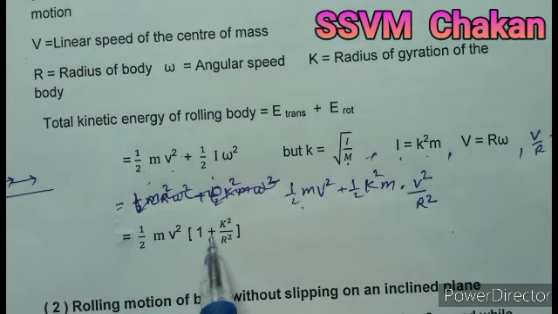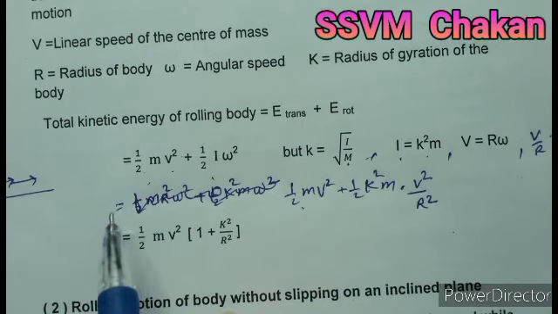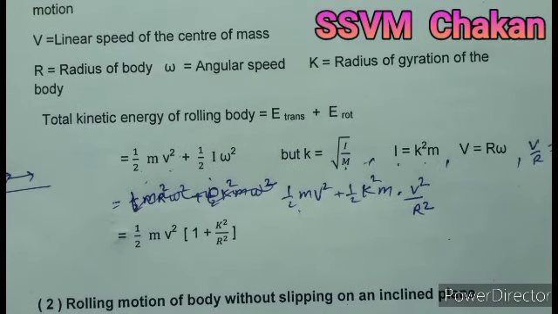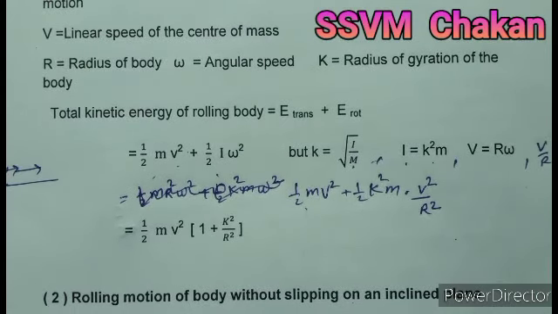Inside the bracket, 1 plus K square divided by R square, the whole bracket gives you the total kinetic energy of a rolling body on a plane surface.